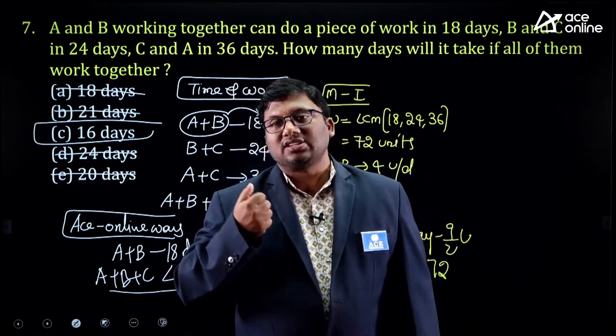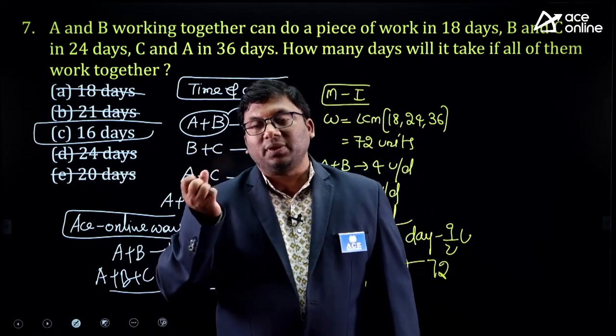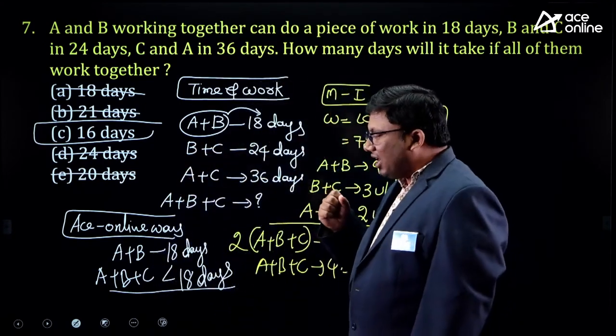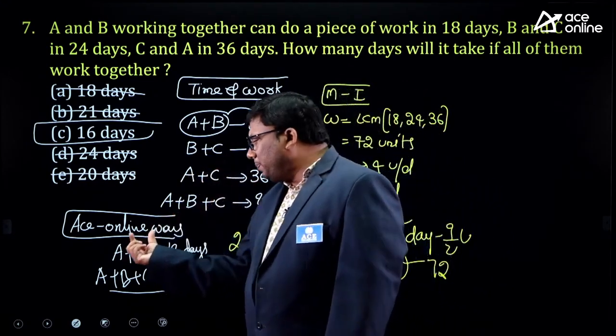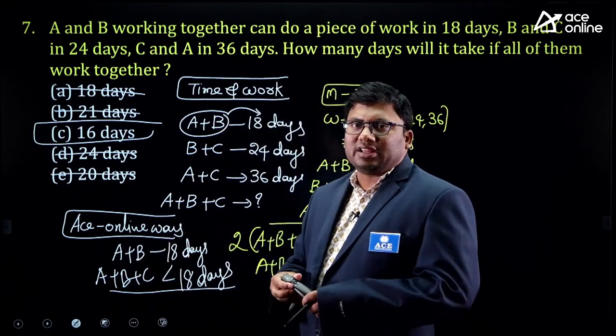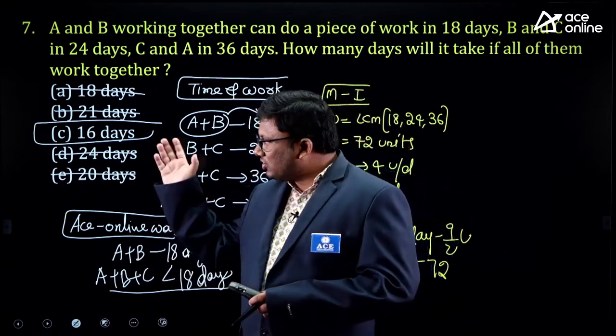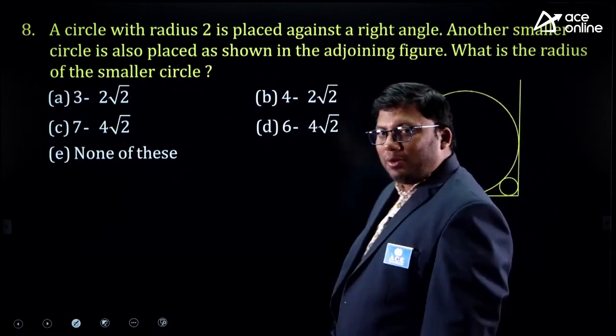What is unique in ACE Online is the methodology, the uniqueness with which experienced teachers discuss the concept. All are logical ways to solve a question. 2 people are working in 18 days. 3 people come together, they work in less than 18 days. Only option is less than 16 days. I hope it is clear.